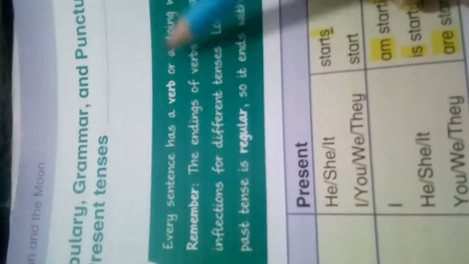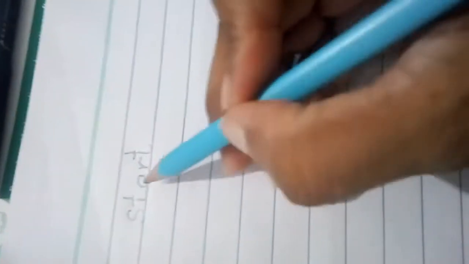What is a verb? As everybody knows, a verb is a doing word. Every sentence has a verb or doing word. And do you know that the ending of a verb is called an inflection? Whatever we add with the verb is called an inflection. For example, the verb is start. When we use this word in simple present tense, we add s. This s is an addition to the verb, so this is called inflection.